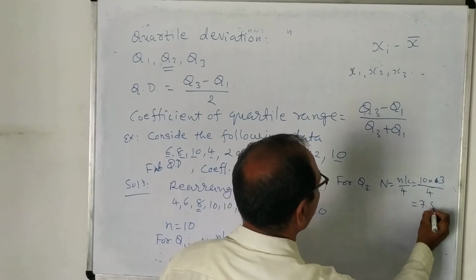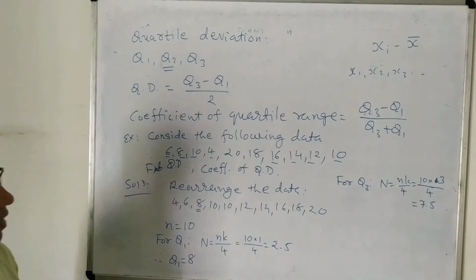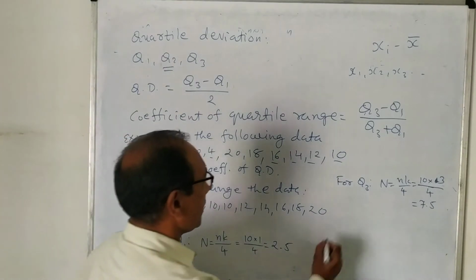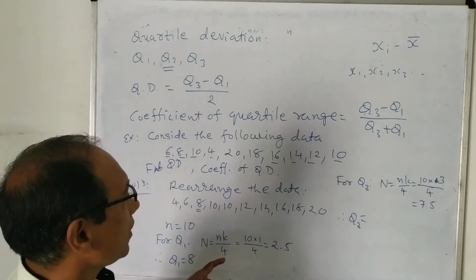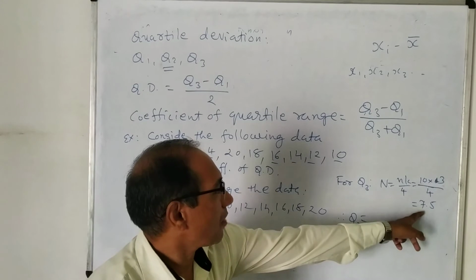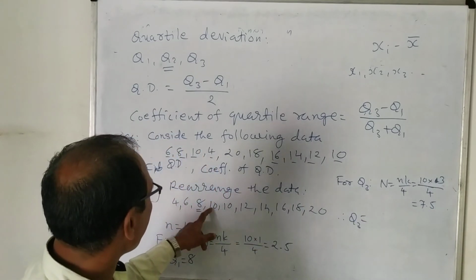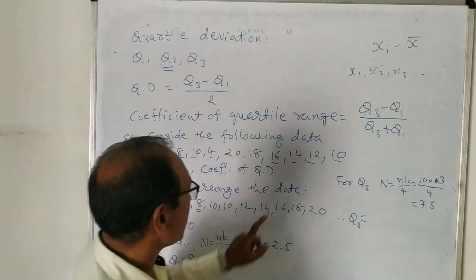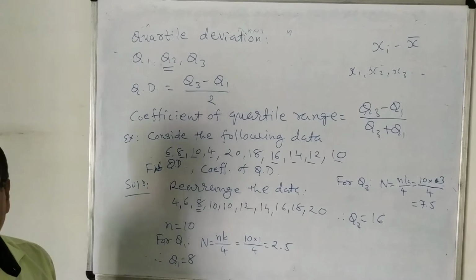So it is 7.5. Okay. So it is again non-integer. And therefore the value of x will lie at the next integer after 7.5. That means at the 8th place. So 1, 2, 3, 4, 5, 6, 7 and 8. It is 16. Okay? 16. So here we have obtained Q1 and Q3.